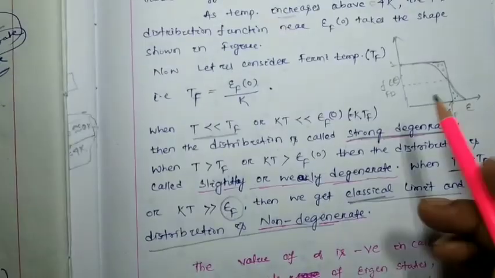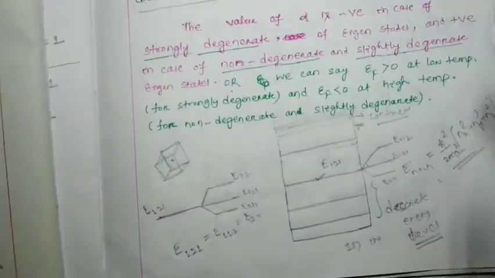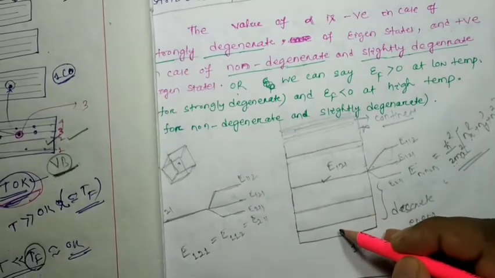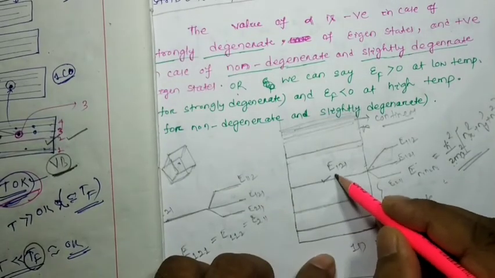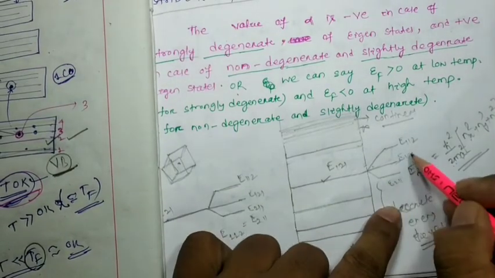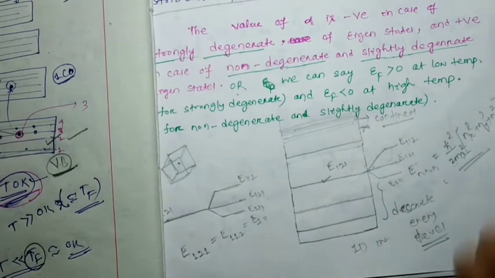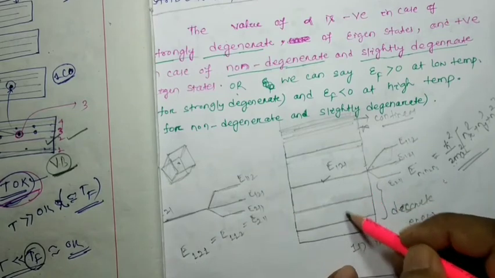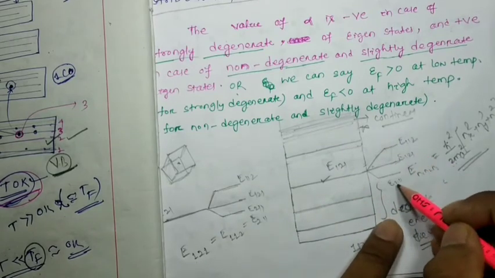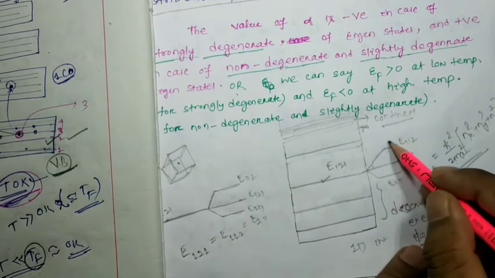I told you that I am going to correlate this. So here, if we get discrete energy levels, then the degeneracy can also be found significantly. Carefully you have to listen. When we have discrete energy levels, the degeneracy can be observed significantly.